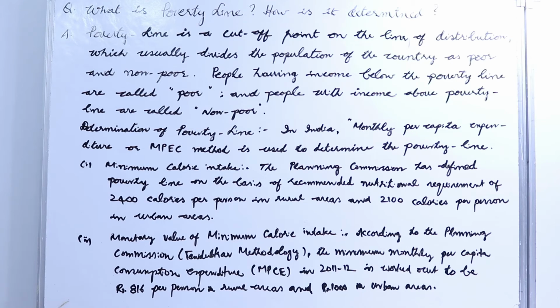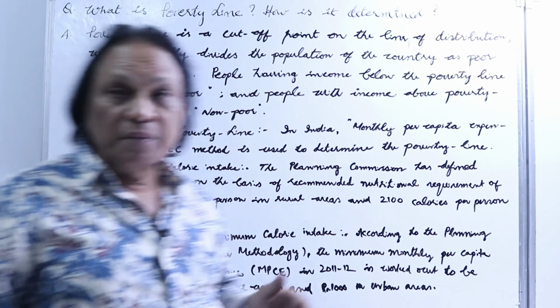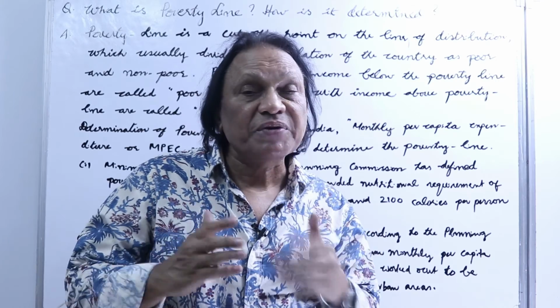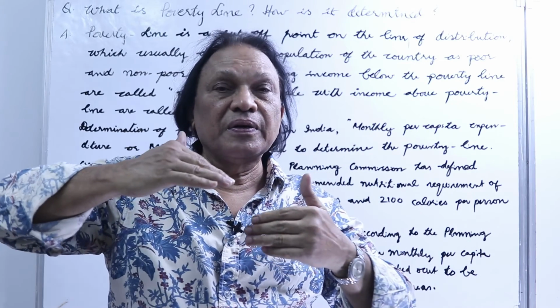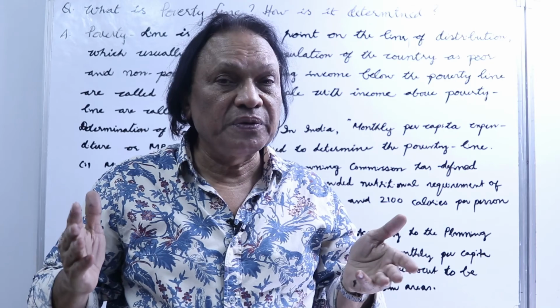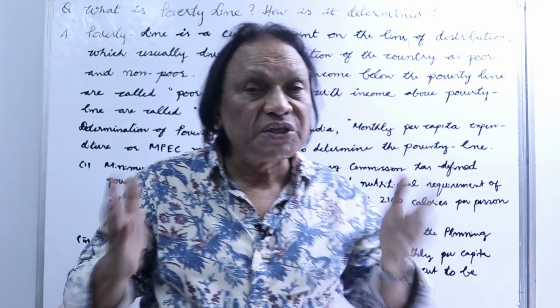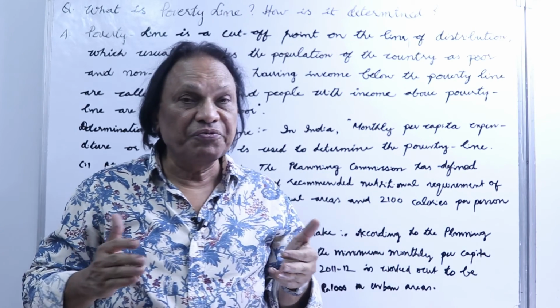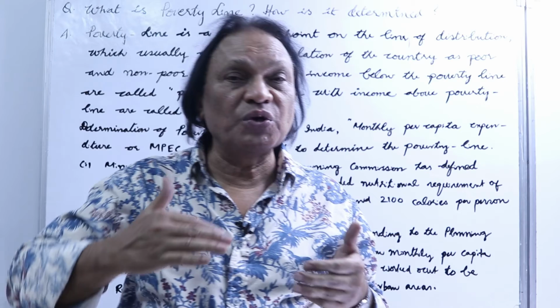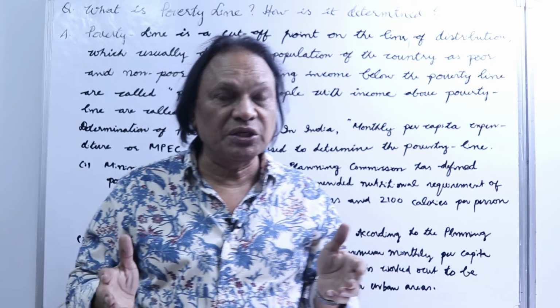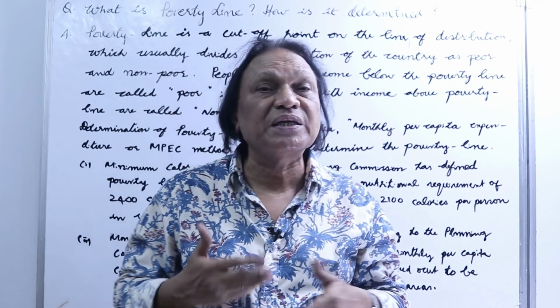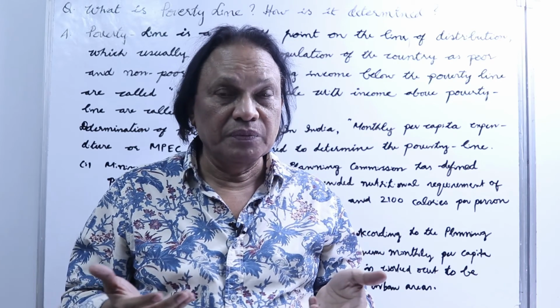To understand what exactly is poverty line, poverty line divides the country as poor and non-poor. This is the line with which we can find out who is poor and who is not poor in the country. We can decide it in two ways. One is in terms of calories, one in terms of monthly expenditure.